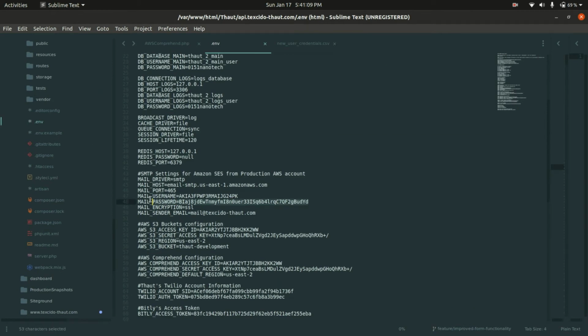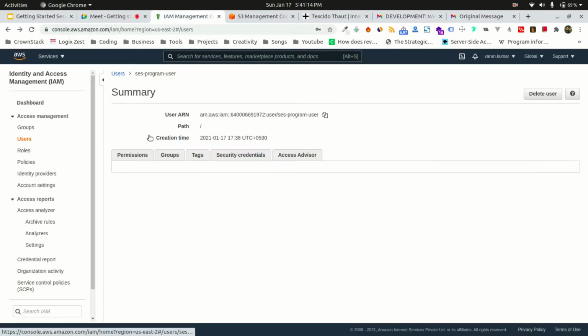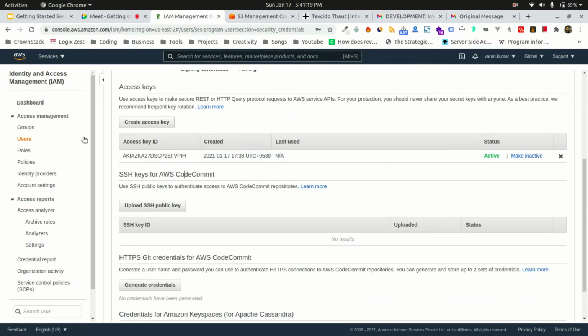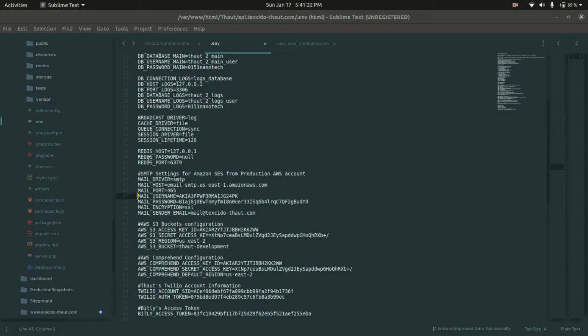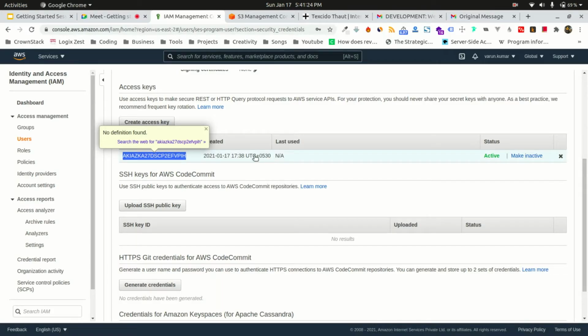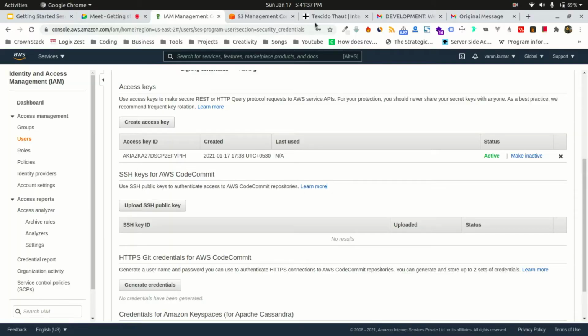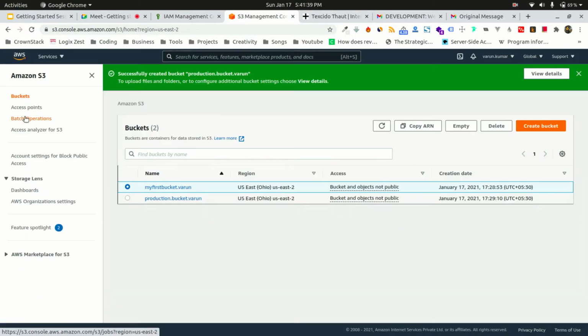the username and password. These are basically the Amazon IAM credentials that I was just showing sometime below. Like this is the access. Okay, this is another user, but the key ID is my username, and the access key, the second part of my credential, is my password. So when I provide this, my backend application can access Amazon SES from my AWS account. So this is totally programmatic access.